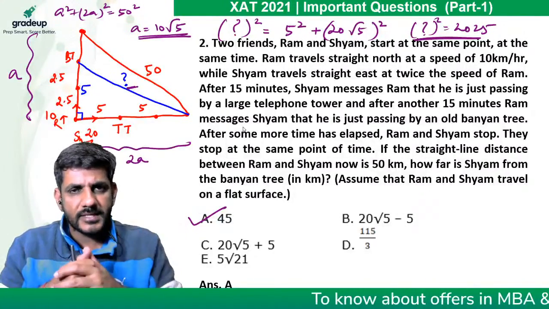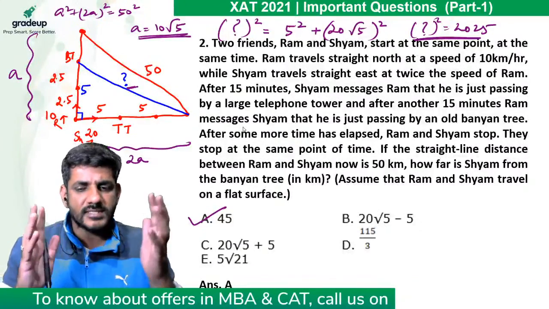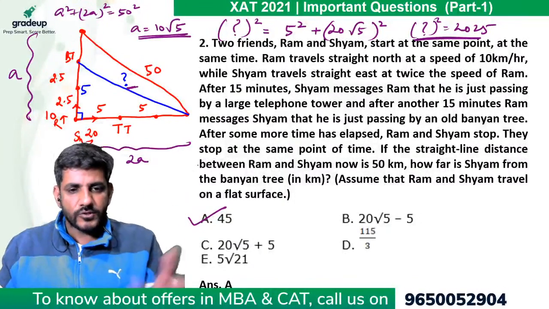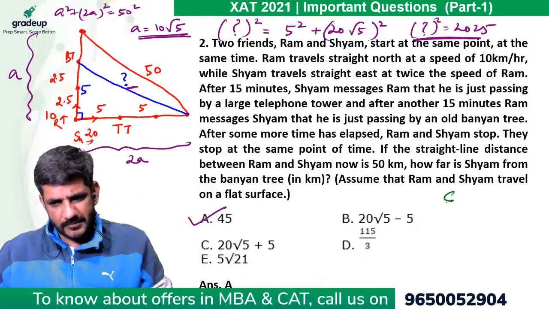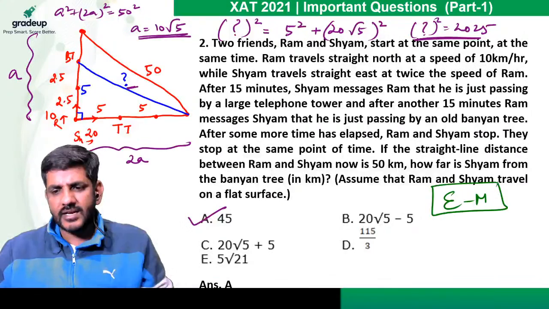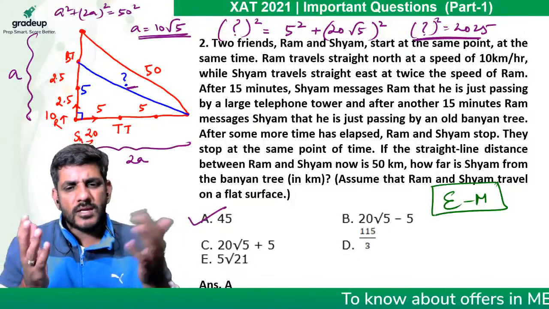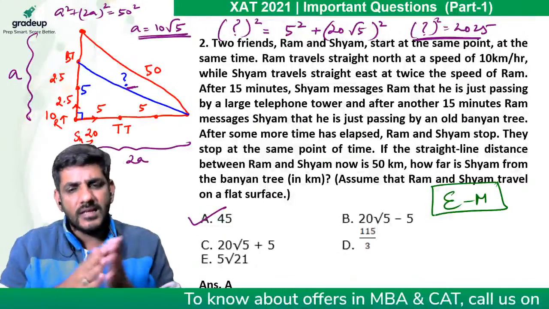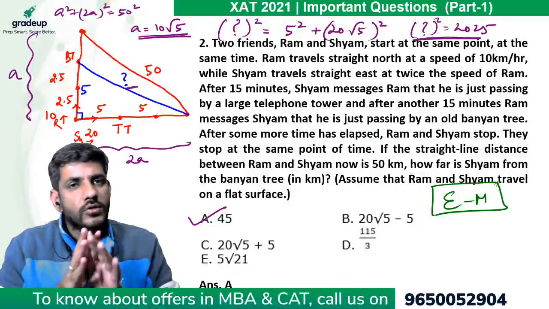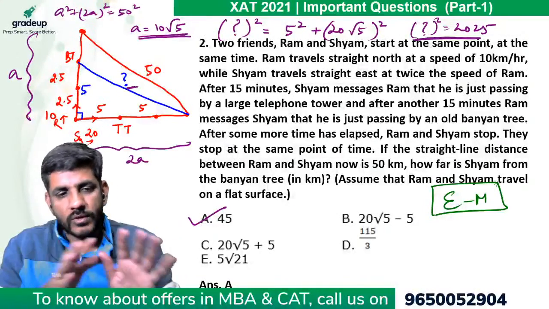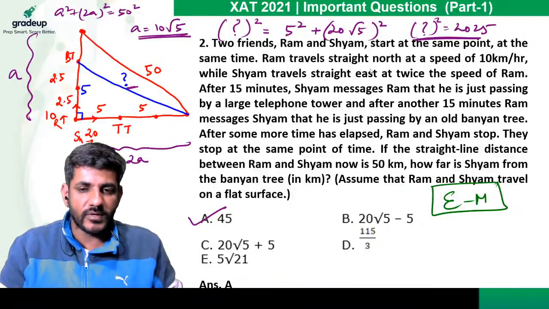We'll be discussing them later on, but I think you can understand it from that. That's a common type of question that they ask every year. So now if you ask me about this question, I would rate this question again in the category of easy to moderate. Moderate probably I am saying because the question is lengthy, the calculations are a bit lengthy. Otherwise the question is not difficult. Conceptually the question is very easy, should have been done by each and every one of you in my opinion.